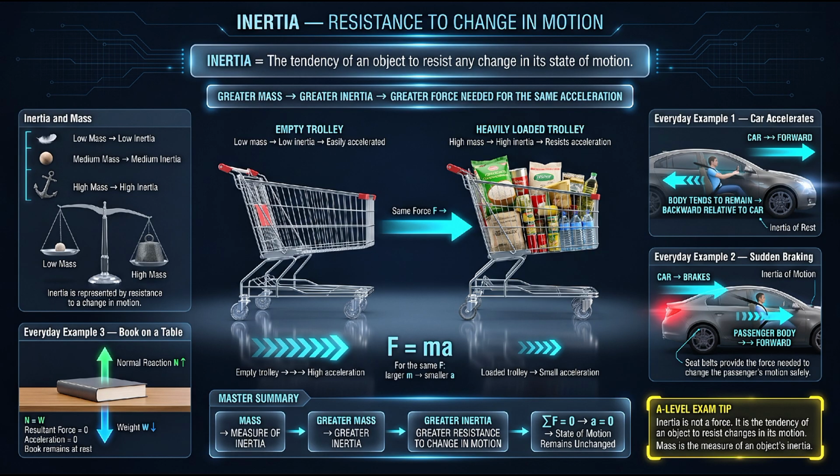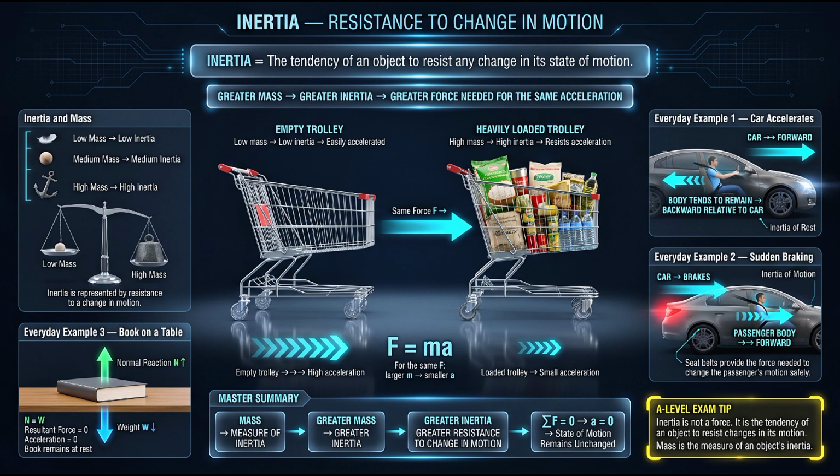For example, when a car turns around a corner, the passengers tend to move toward the outside of the turn because their bodies tend to continue moving in the original direction. The car changes direction, but the passengers' bodies resist that change. A force from the car and the seatbelt is required to change their direction of motion.